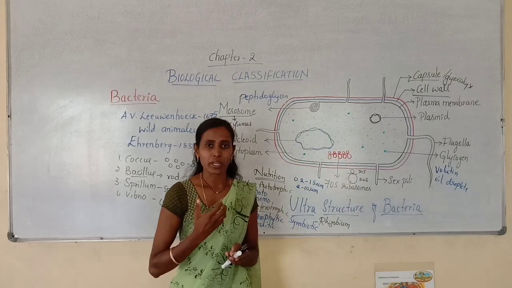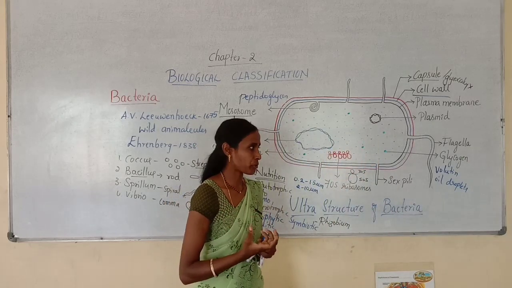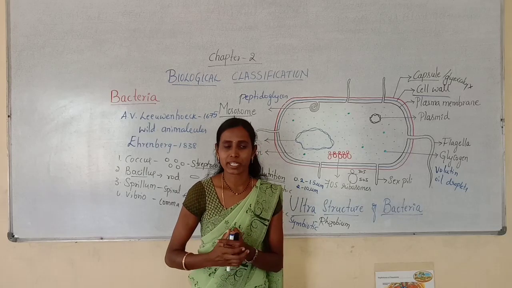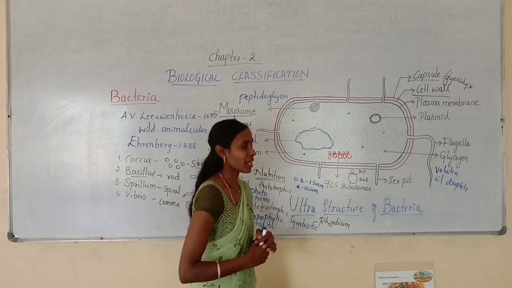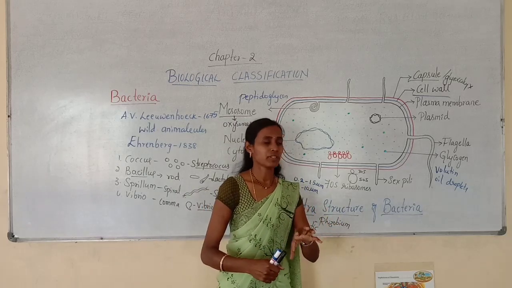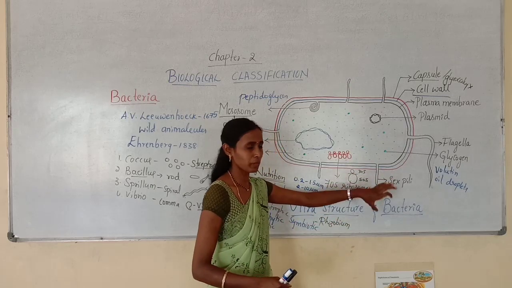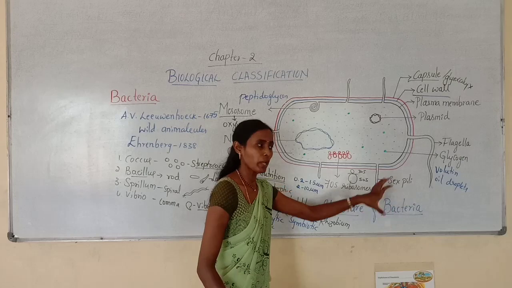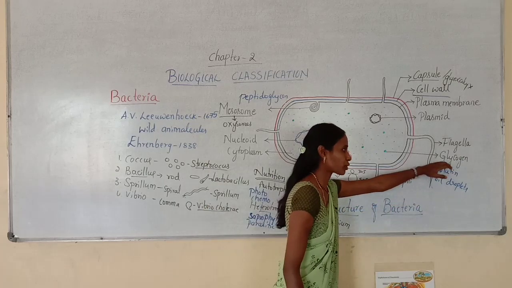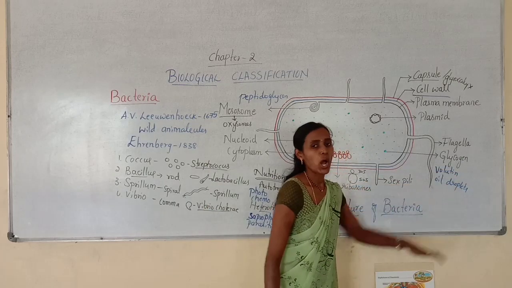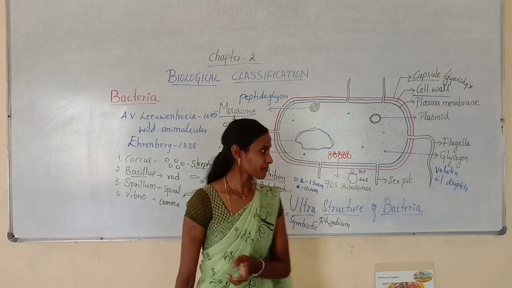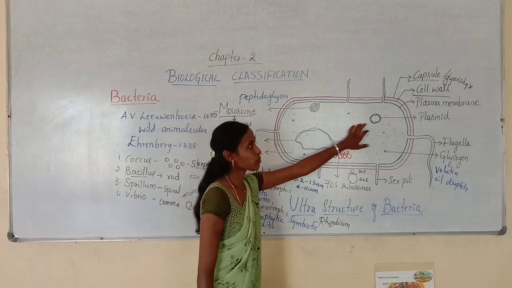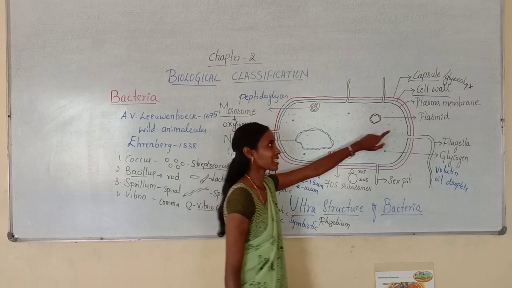See, even in our body we have reserve food material, that is glycogen only, and plants have reserve food material in the form of starch. Likewise, there are different types of reserve food materials. Even in bacteria, the reserve food material will be stored in the form of glycogen, volutin or oil droplets. Then here you can observe one more structure called plasmid.